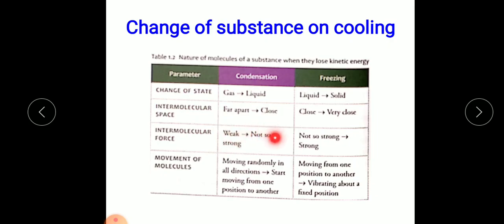When it converts to liquid, it becomes not so strong, and then in freezing, it becomes strong. Movement of molecules: moving randomly in all directions in gas, then moving from one position to another in liquid, whereas in freezing, vibrating about a fixed position. So this is the change that occurs on cooling.